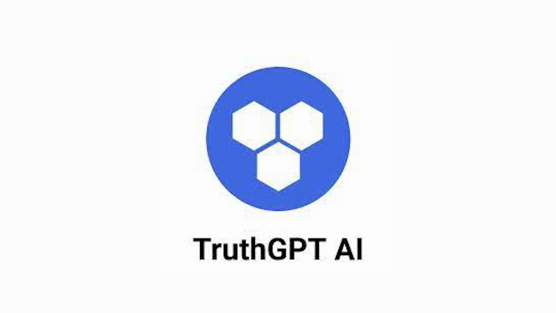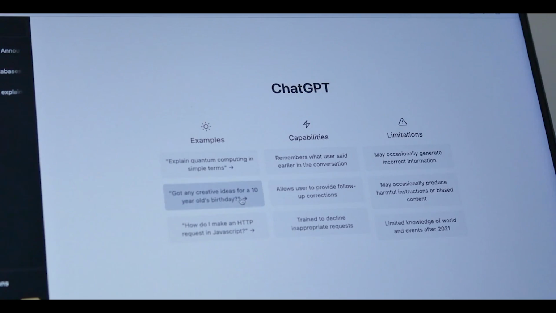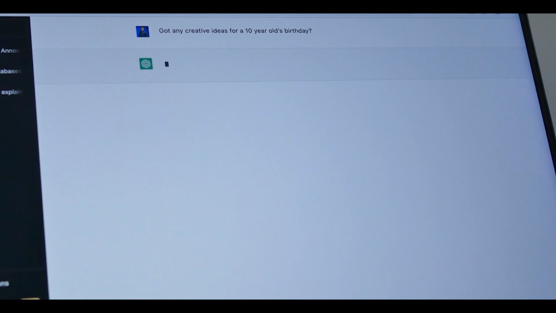TruthGPT, on the other hand, may entail certain risks. One worry is that the methodology will be used to stifle dissenting voices and restrict free expression. If the model is not trained on a wide range of ideas and is biased towards a single point of view, it could be used to silence legitimate criticisms and opposing views.